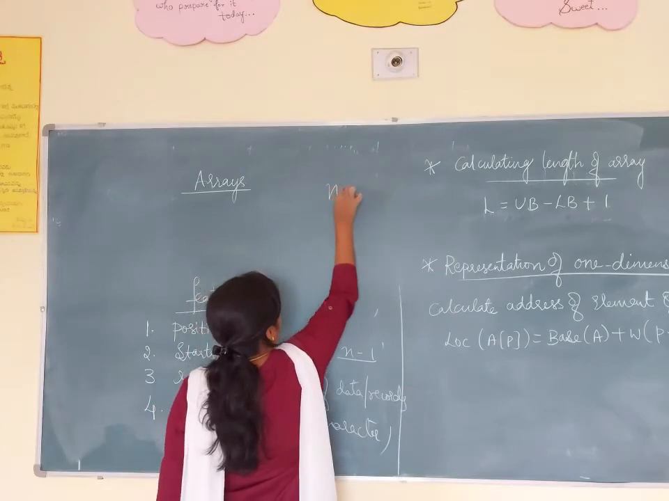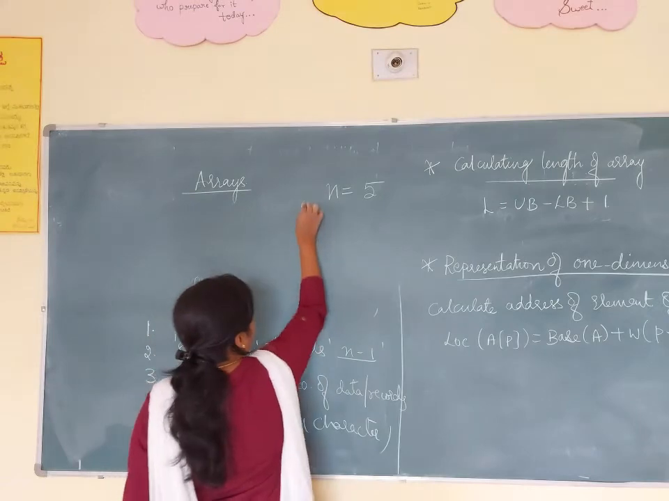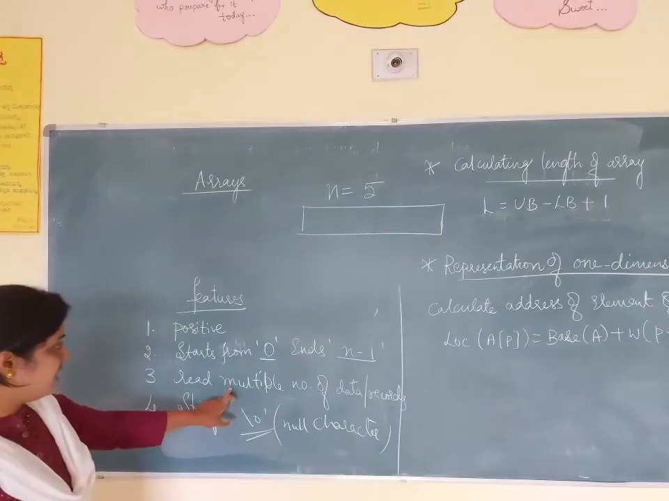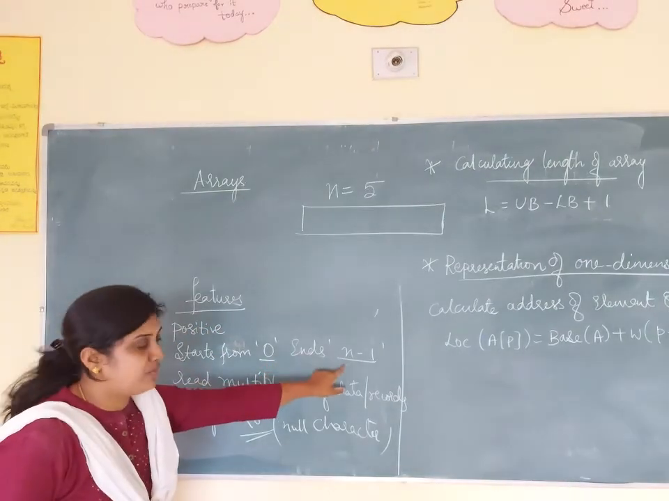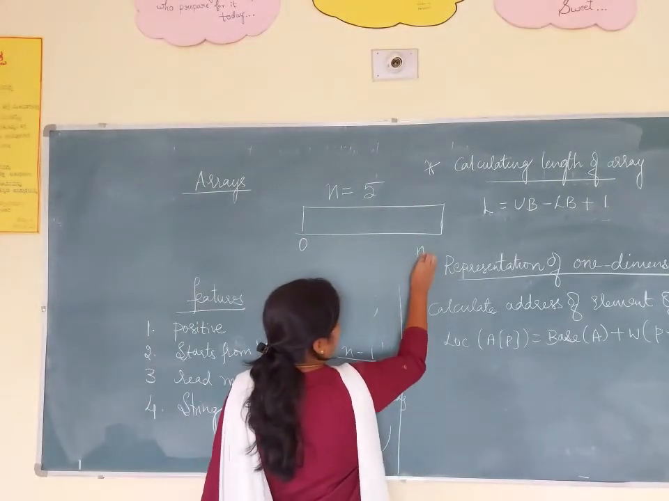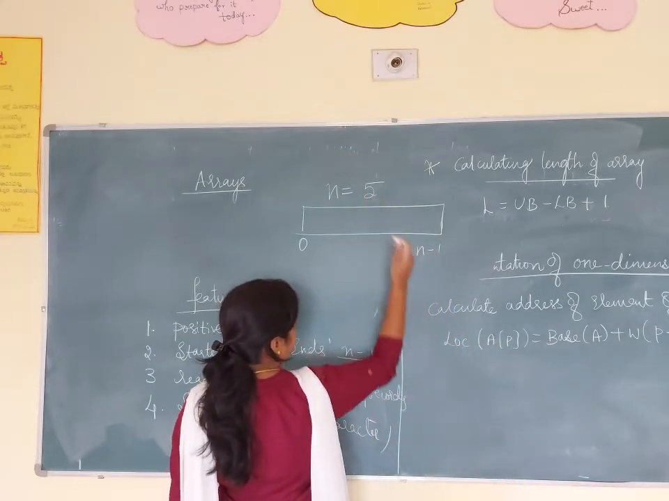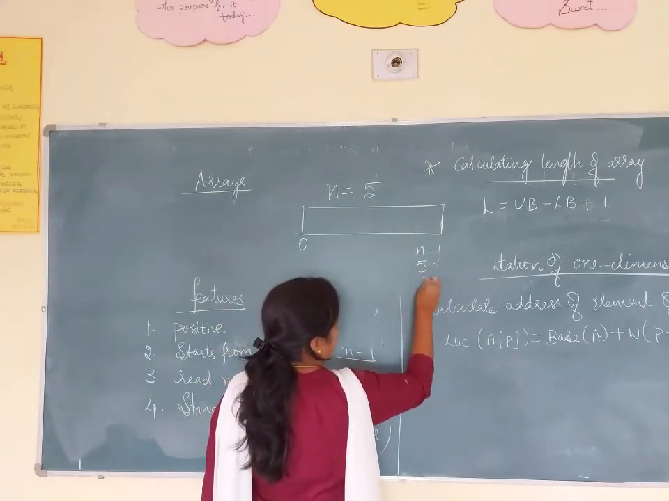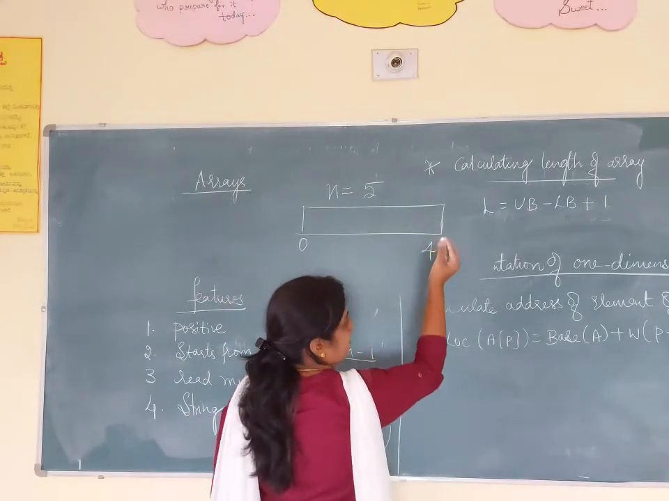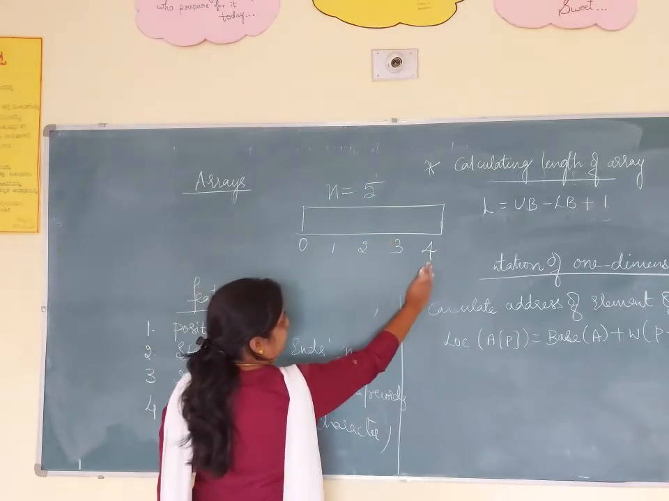I am going to take array size is equal to 5. That is my n value. And this is the array. Already I said in the future, an array starts from what? 0 and ends with what? N minus 1. So n minus 1 means, what is the n value I have taken? 5. 5 minus 1 will become 4. So my end of the array is 4. Starting is 0, ending is 4.